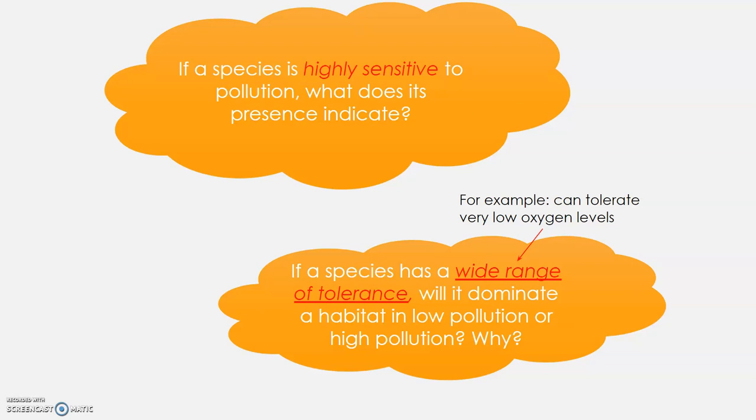If a species has a wide range of tolerance, will it dominate a habitat in low pollution or high pollution, and why? So a wide range of tolerance means it can live in just about anywhere, in just about anything. So if we have high pollution, it's going to be sort of the only thing left standing, and so it will dominate in high pollution.